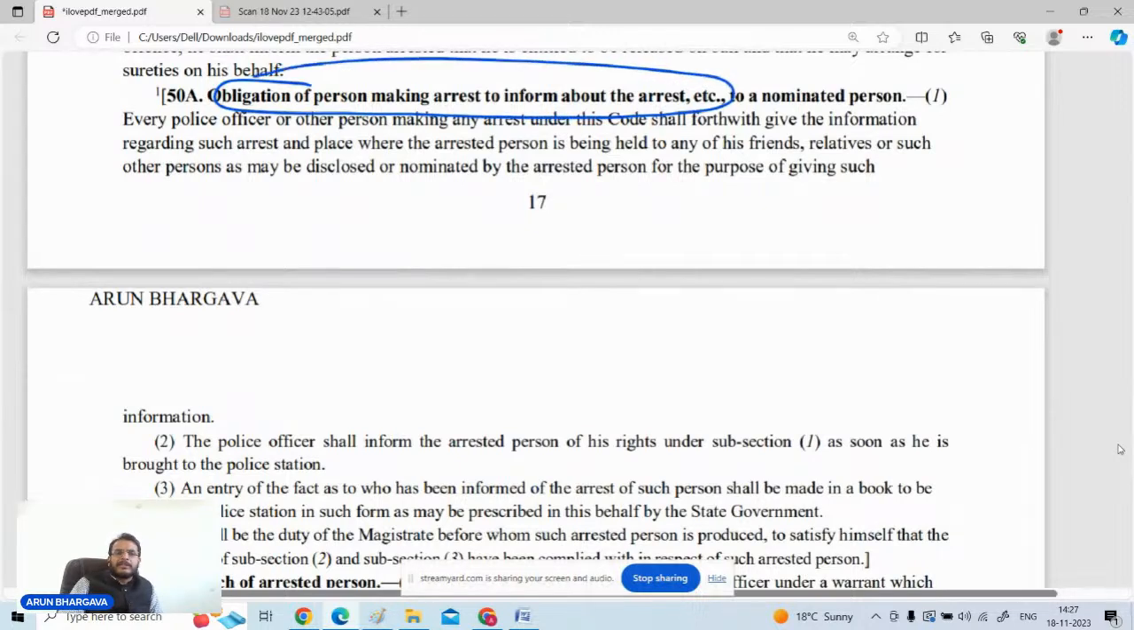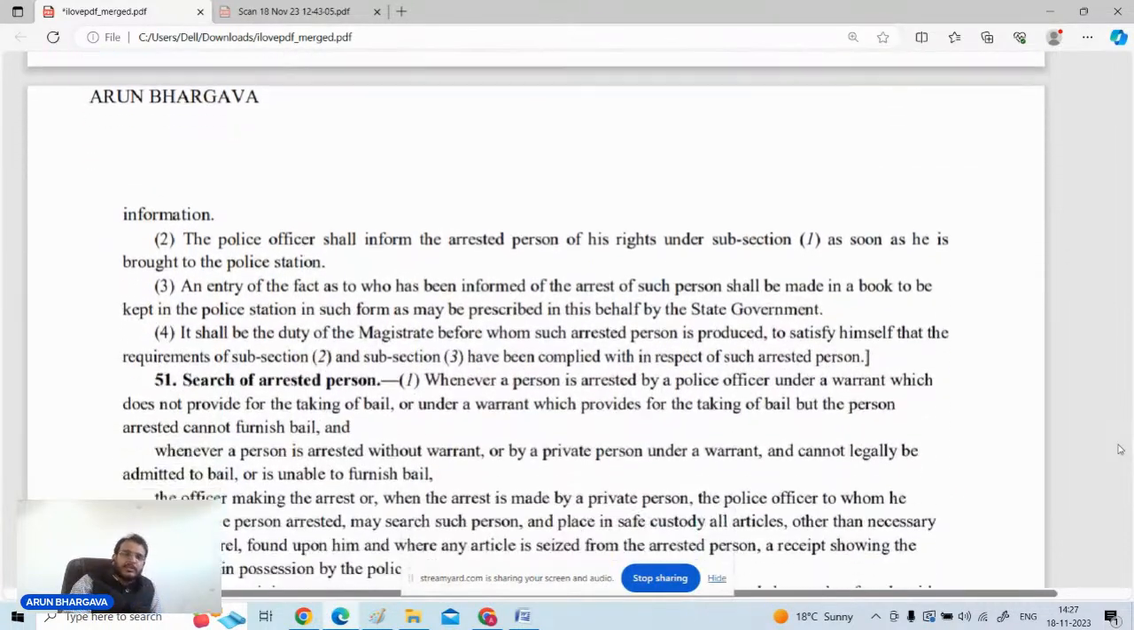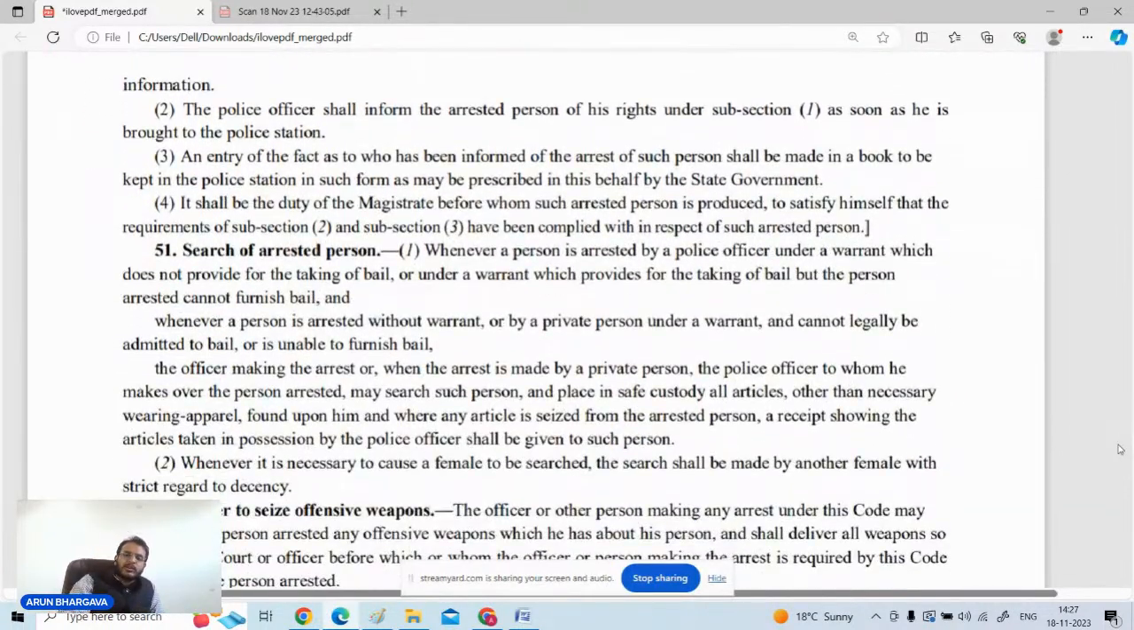जोगिंदर कुमार वर्सेस स्टेट ऑफ यूपी के जजमेंट से 50 कैपिटल ए का origin हुआ, that whenever the arrest is done, the police authorities are bound to inform the relatives or to the nominated person that this person is arrested, where this person is detained, कहाँ पे ये व्यक्ति रखा गया है, सारी चीजें आपको बतानी पड़ती हैं. You have to make a proper register of that.